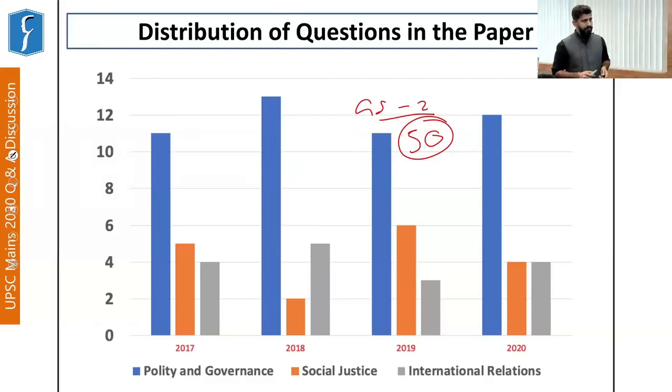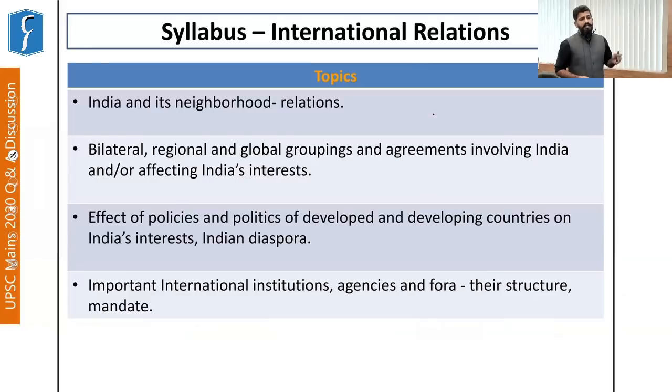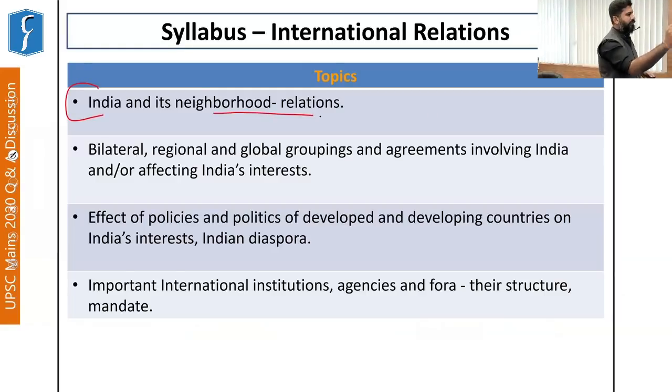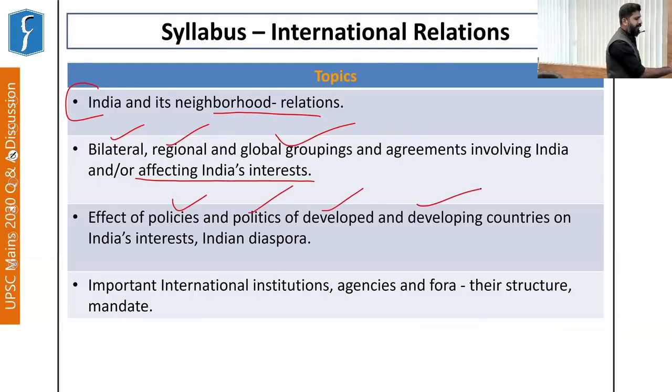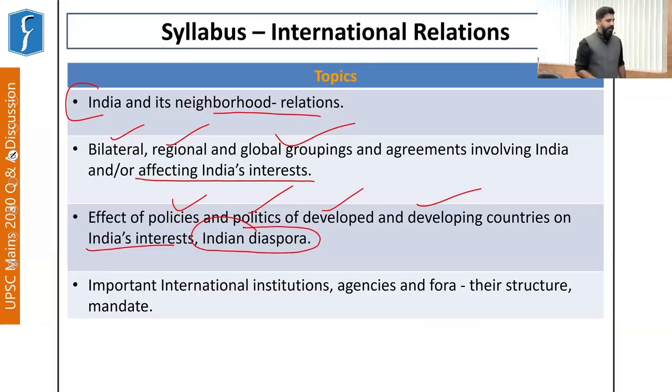relations. Now, international relations in the UPSC syllabus has been divided into 4 parts. First is India and its neighborhood relations. Second is bilateral, regional, and global groupings, which involve India or are affecting India's interests. Third part is the effect of policies and politics of the developed and developing countries on India's interests. Another important part in this section is the Indian diaspora. And finally, important international institutions, agencies, fora, their structure and mandate.